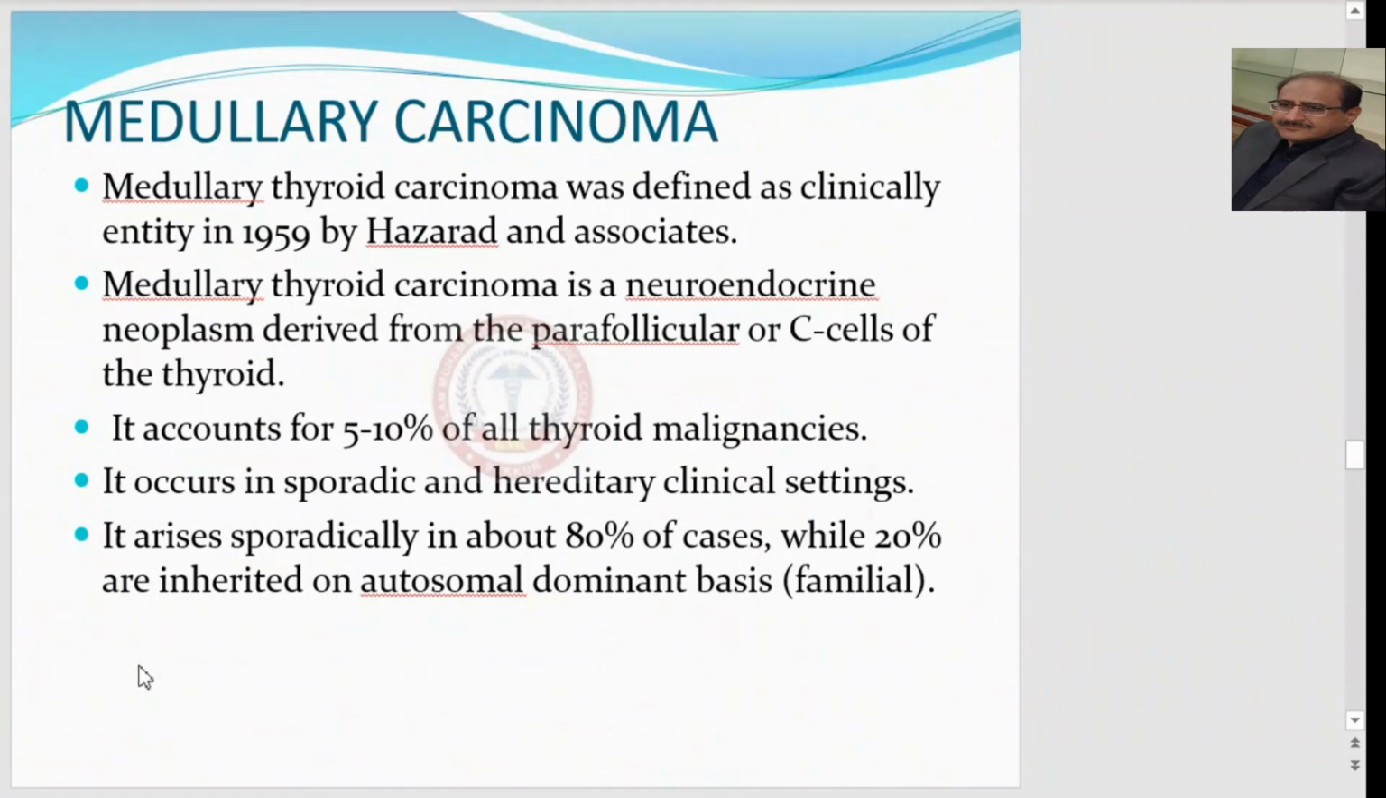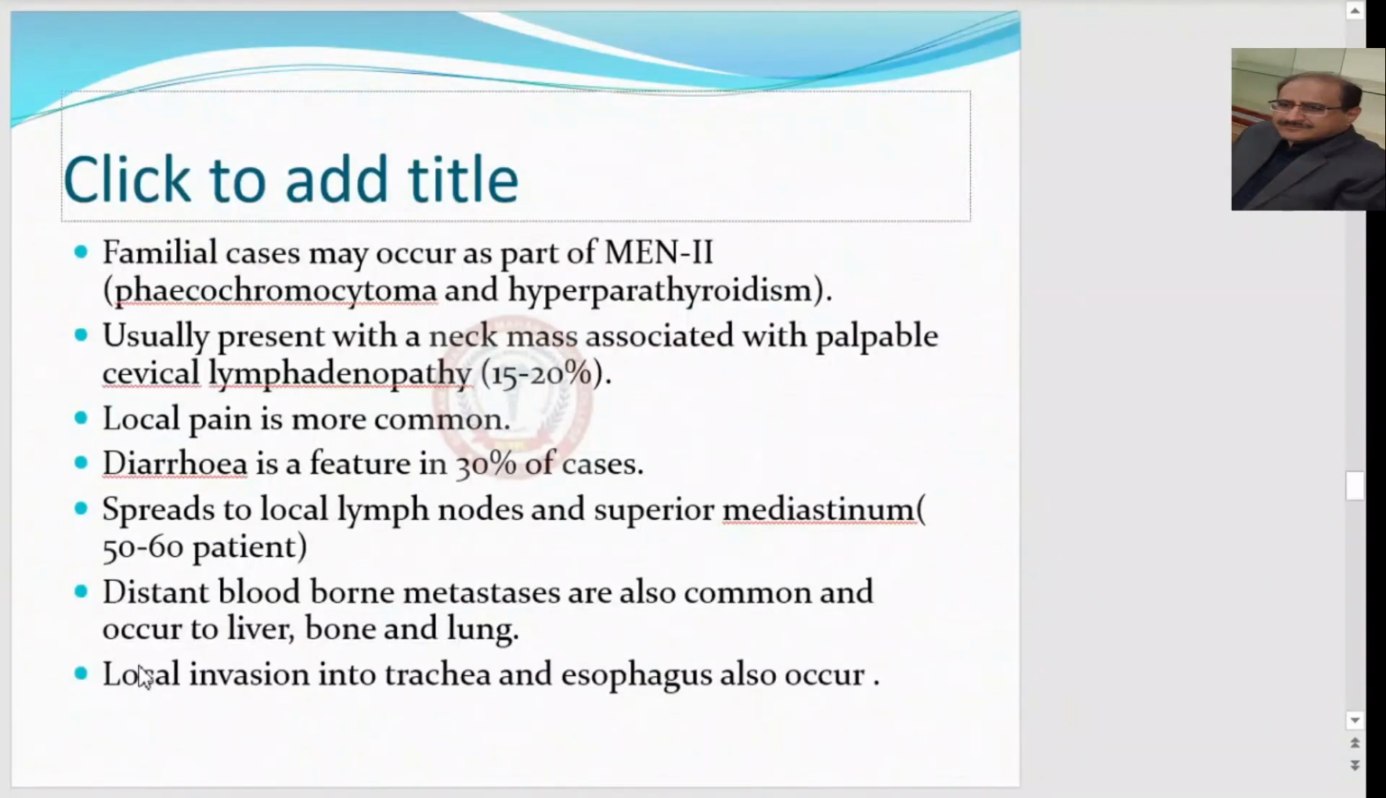It arises sporadically in about 80% of cases, while 20% are inherited on an autosomal dominant basis, means these are the familial cases. Familial cases may occur as a part of MEN2, multiple endocrine neoplasia 2. It's a syndrome in which there is pheochromocytoma and hyperparathyroidism in association with the medullary thyroid carcinoma.